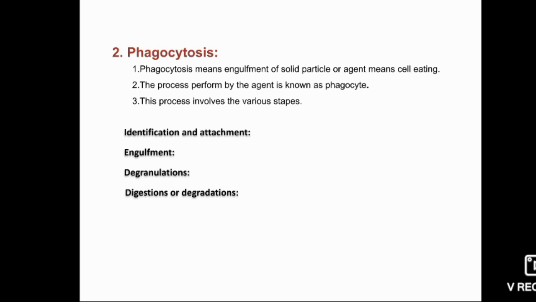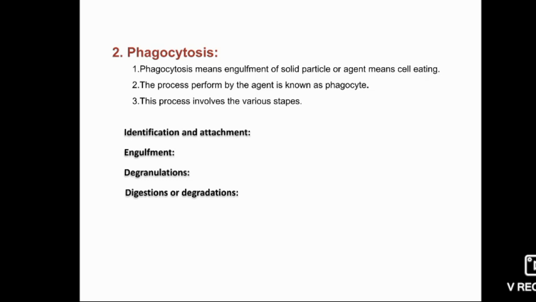At the site of injury, several chemotactic factors get released from the infected bacteria. It attracts the phagocytic cell. It identifies or recognizes the microorganism at the site of injury and coats the microorganism with opsonin protein, which are naturally occurring substances from the serum and help in the attachment of the phagocyte to the microorganism.